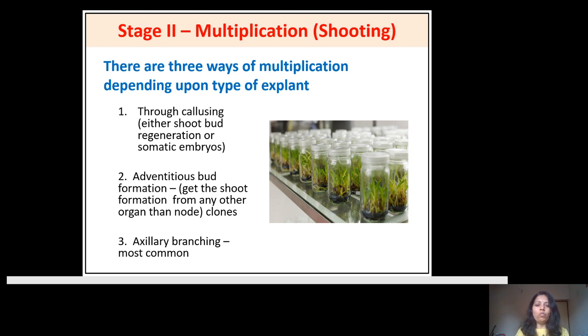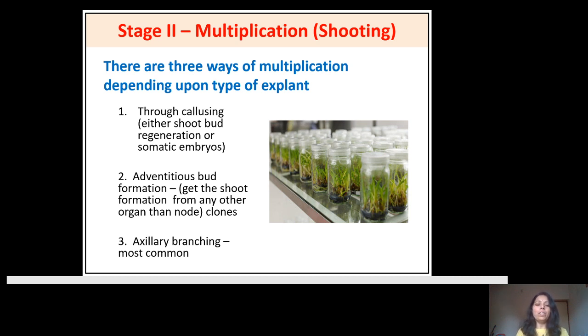And then you will keep this entire cultures, for example the cultures of banana, for the development of the shoot in the aseptic or the controlled physical condition, that is in a growth room or in the growth chamber, where the physical condition is of the temperature, humidity, light, and the photoperiod.